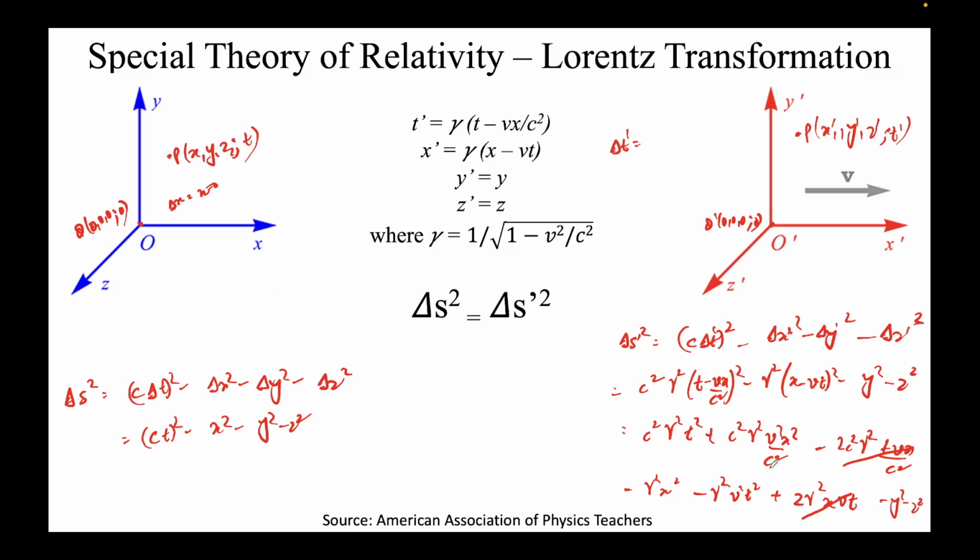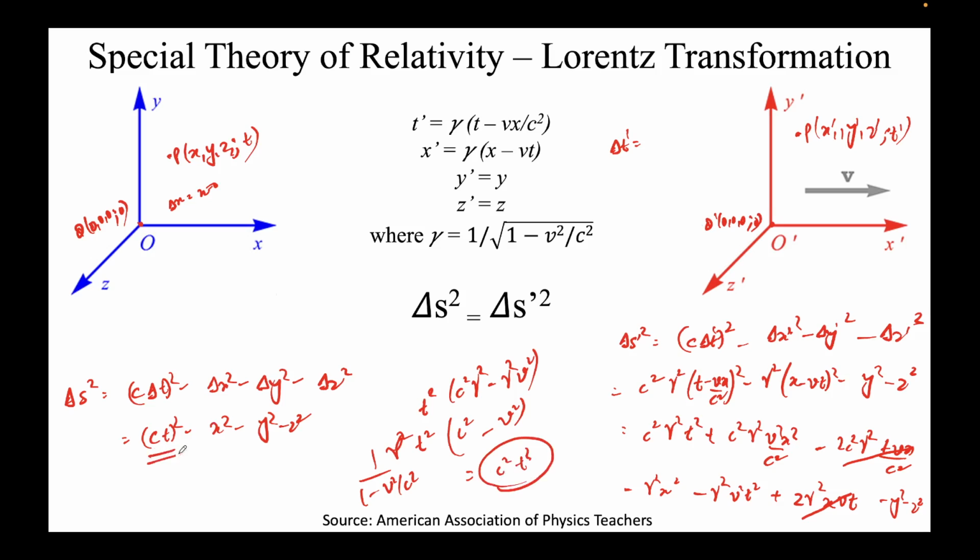So what you do is you collect the t squared terms. So the t squared terms: it will be c squared gamma squared, and the other t squared term is here, so it will be minus gamma squared v squared. If you solve this for t squared, we'll take gamma squared common, so it will be c squared minus v squared. And let's put the value of gamma. Gamma is 1 over 1 minus v squared upon c squared. If you solve this, it will come out to be c squared times t squared. So the t squared coefficient is c squared, which we see in this expression here.